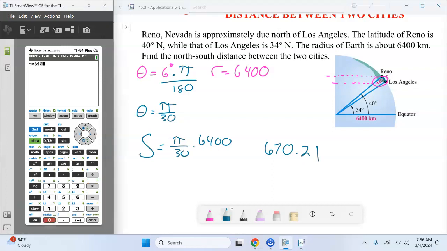Pi times 6,400 divided by 30, well done, 670.21 kilometers. That's how far away Reno and Los Angeles is. Okay.